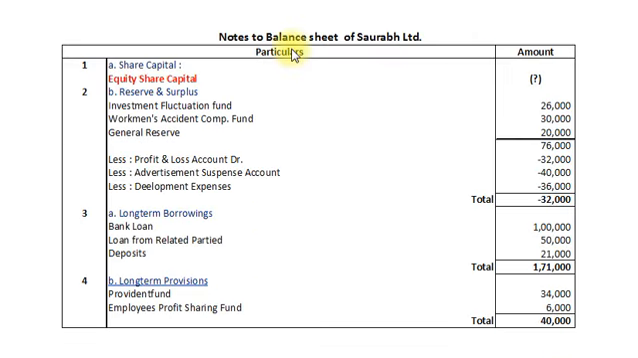Here are notes to the balance sheet of Saurabh Limited. First note is for share capital. Initially it is not available, so question mark. Second note is for reserve and surplus.